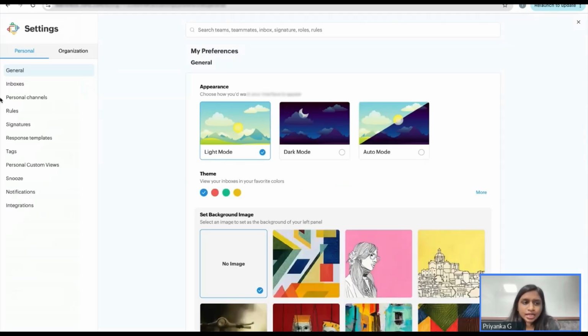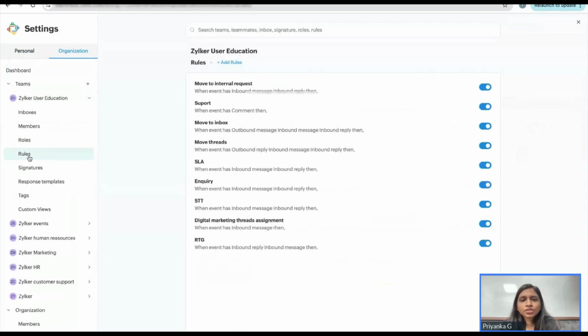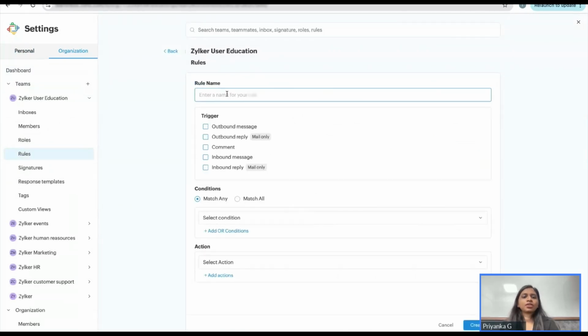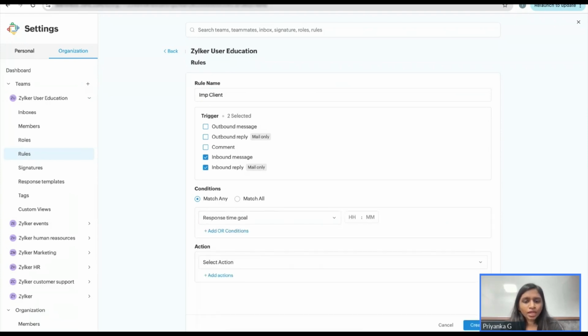And under organization, you have rules. Okay. Here in the rules, I'm going to say add rules and I'm going to say important client. Okay. And the inbound message. So this particular rule has to be triggered for inbound messages only, right? I'm going to say select condition and going to say response time goal. Okay. So when I choose this, I'm setting a response time goal for 2 hours.